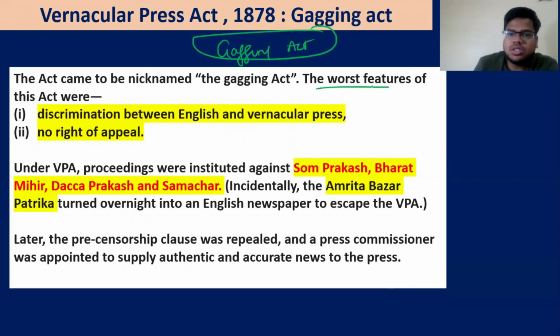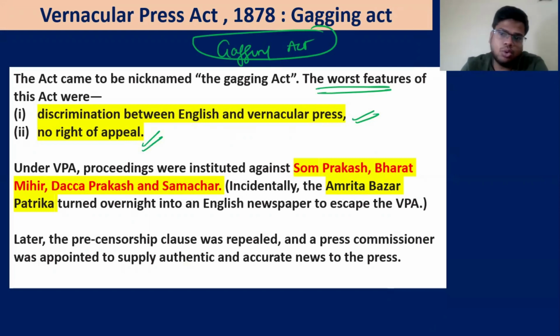So the features which were the problem were the discrimination between the English and the vernacular press, and no right to appeal. You can see, even if something is done by the executive, the judiciary needs to be there to mend those things. There should be a right to appeal.